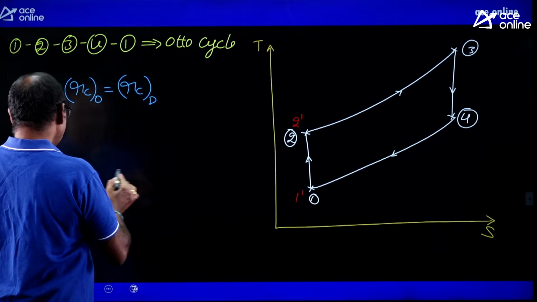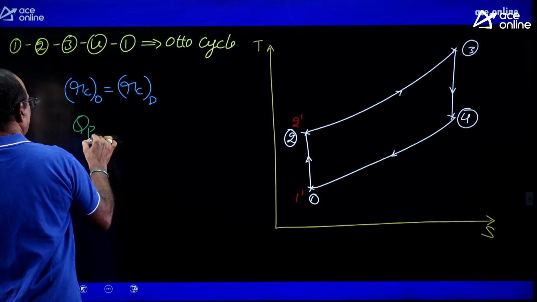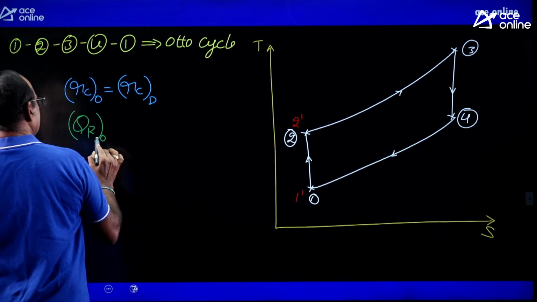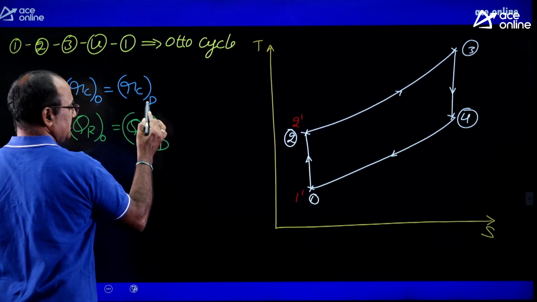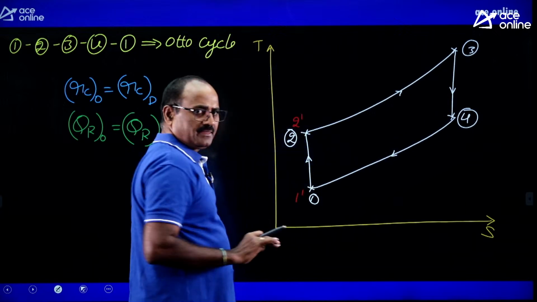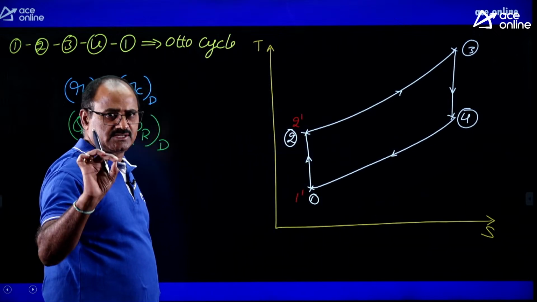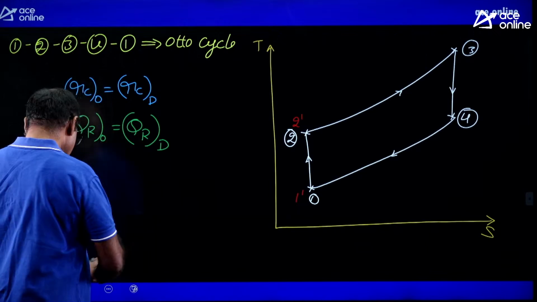Okay. And another condition is that the heat rejection for the Otto cycle is equal to the heat rejection for the diesel cycle. Look at 4 to 1. 4 to 1 is the heat rejection for the Otto cycle, but it must be equal to the heat rejection for the diesel cycle.